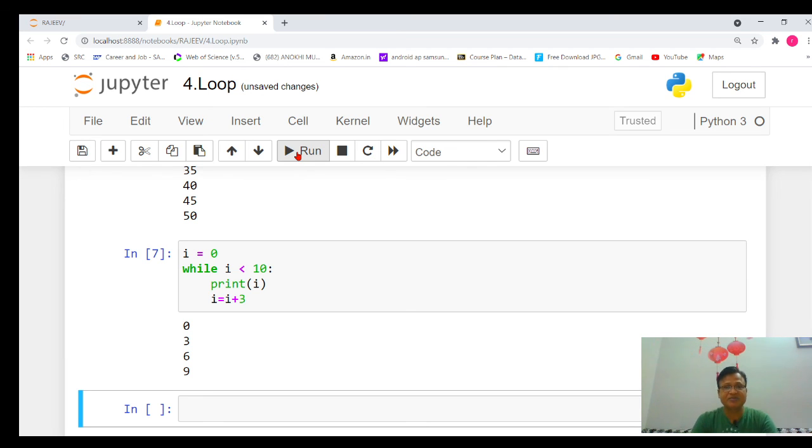So again and again I am repeating, always remember three parts: where to start, where to end, and what is the gap between two consecutive numbers. If these things are not clear to you, sorry friends, you cannot write a loop statement, not only in Python but in any programming language, whether we talk about C, C++, or Java. So this is the basic concept behind the loop.